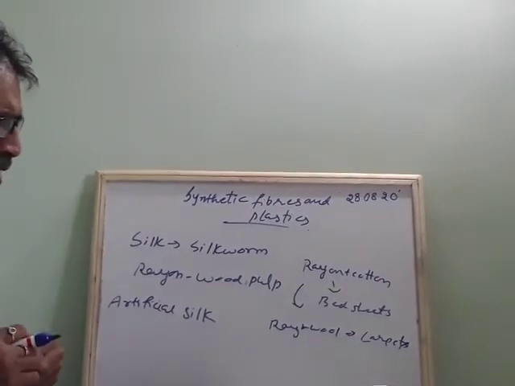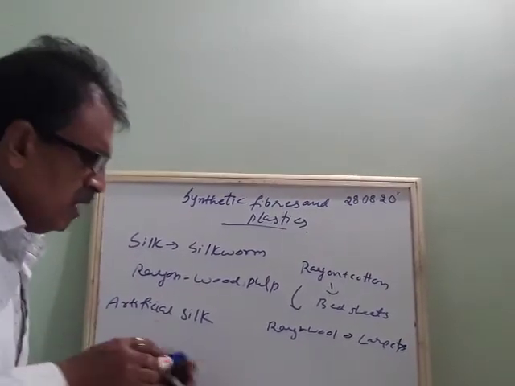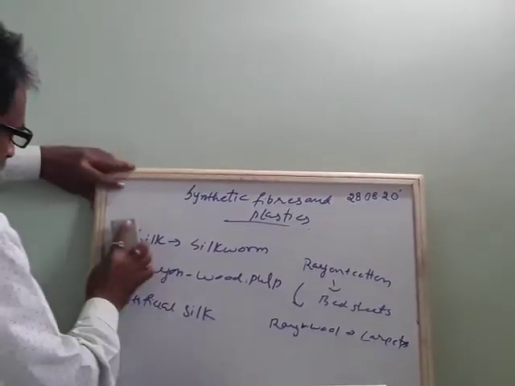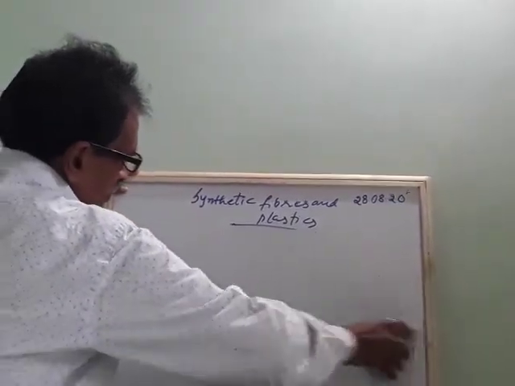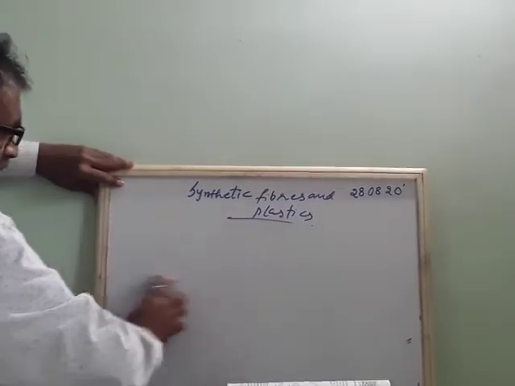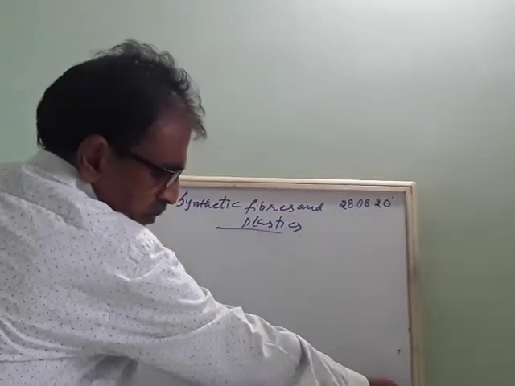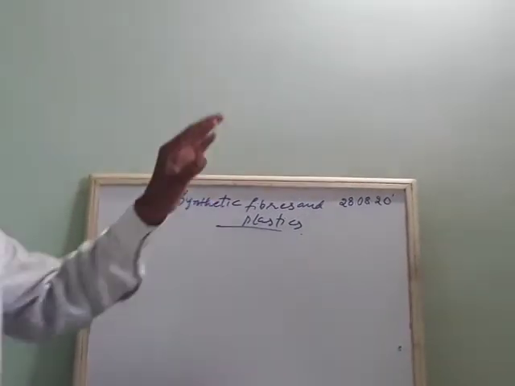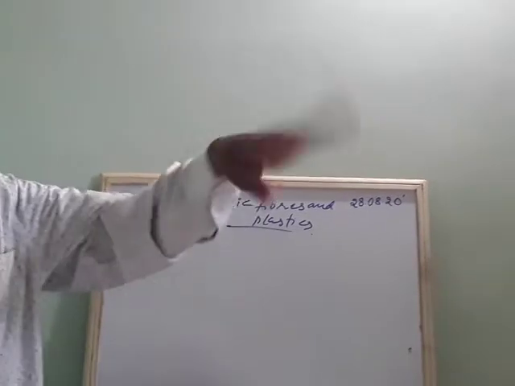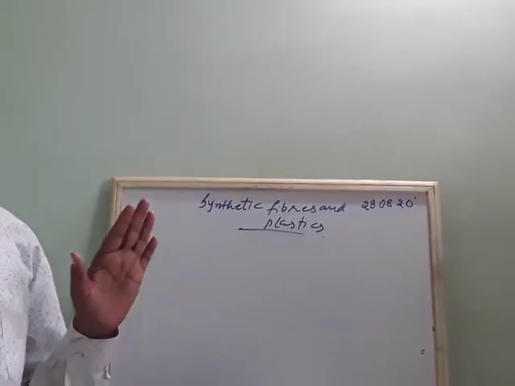Then again, after some years, there was one more fiber called nylon. What is nylon? Nylon was the first cloth artificially made without using any natural product.